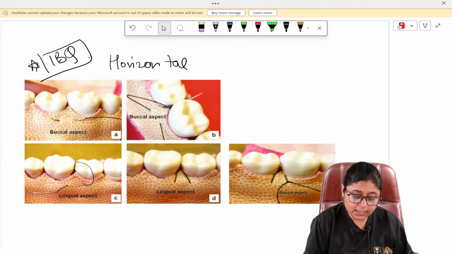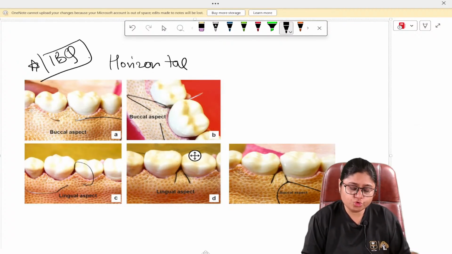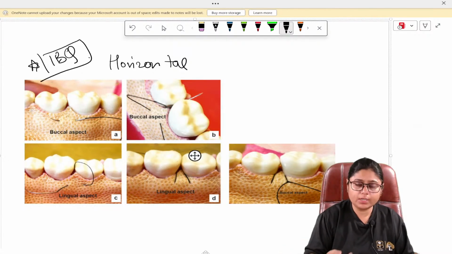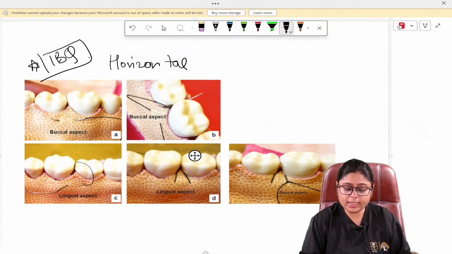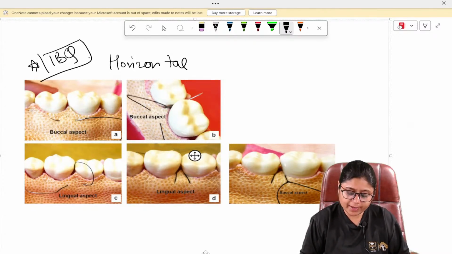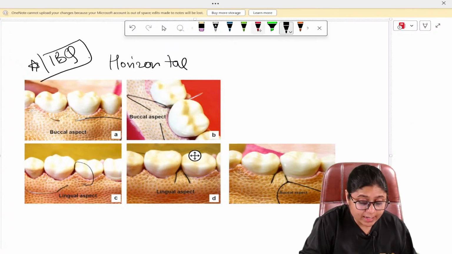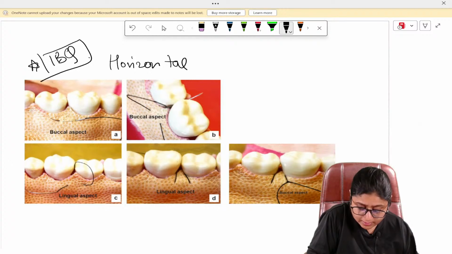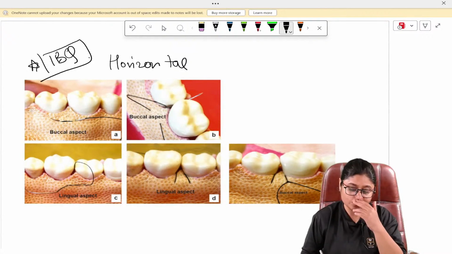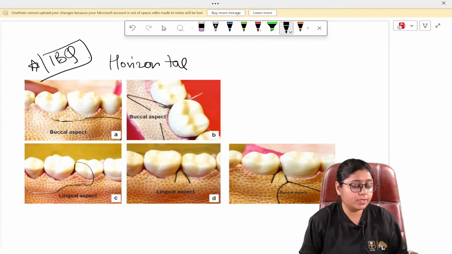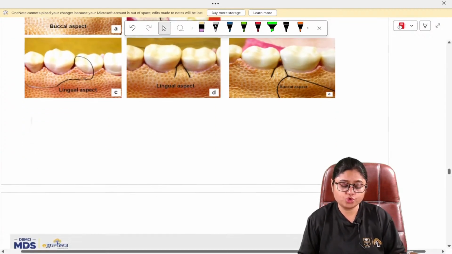So here you have to see the diagram of the suture or the needle. Here you can see that this is the buccal aspect, as the needle is penetrating horizontally from one end to the other end. Then we take it back into the interproximal area. On the lingual aspect also, the suture needle is moving horizontally. Now just imagine inside how the suture will be, like this, right? The suture will be in this direction, in this direction, right? So it is a horizontal mattress suture. Then we come back again and we tie a knot. So this is your horizontal mattress suture.